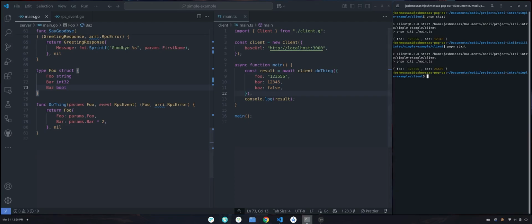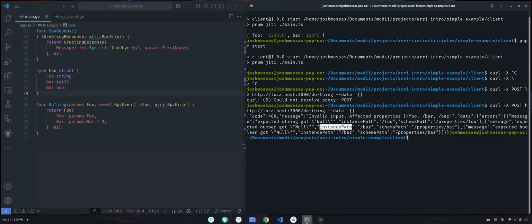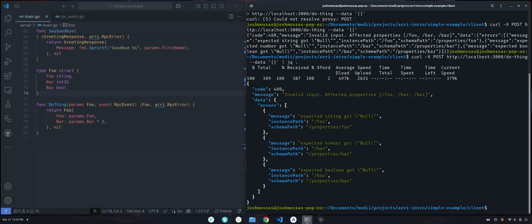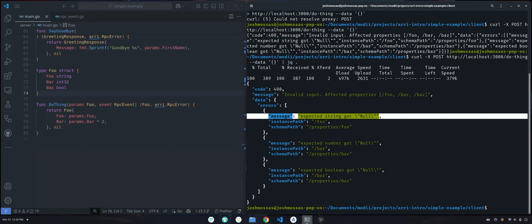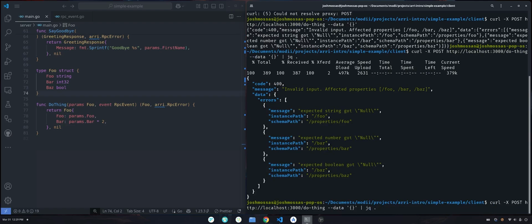Now, the way this works under the hood is that Arri is creating an HTTP endpoint that accepts JSON, and then it's validating the input to make sure that it actually works. So for example, if I were to actually curl the server, /do thing with some empty data, you'll see that we actually get an error here. And actually, let me pipe that into jq real quick. So you'll see here that, hey, we were expecting a string at foo, we were expecting a number, and we were expecting a Boolean.